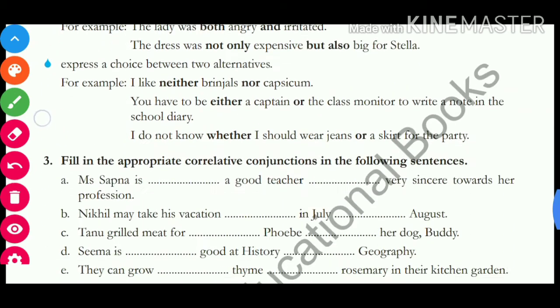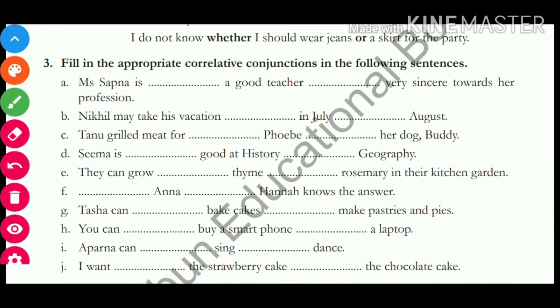So based on this, let us solve the third exercise. Fill in the appropriate correlative conjunctions in the following sentences. So we'll take the first sentence. Miss Sapna is dash a good teacher, dash very sincere towards her profession. So you can write over here, Miss Sapna is not only a good teacher. Now we know that with not only, what was our pair? But also. So we'll place but also very sincere towards her profession.